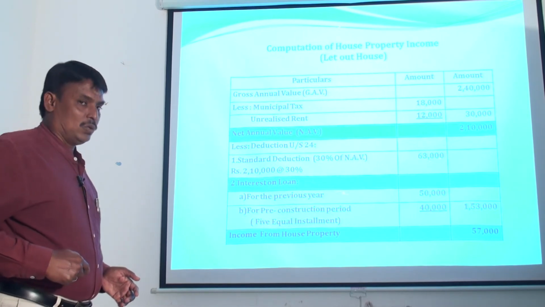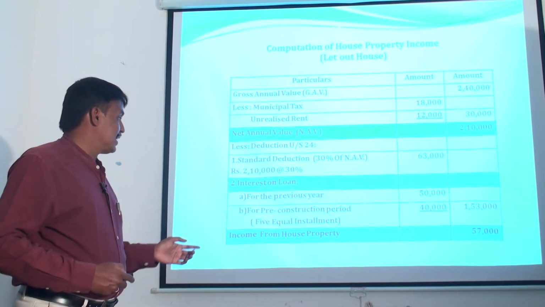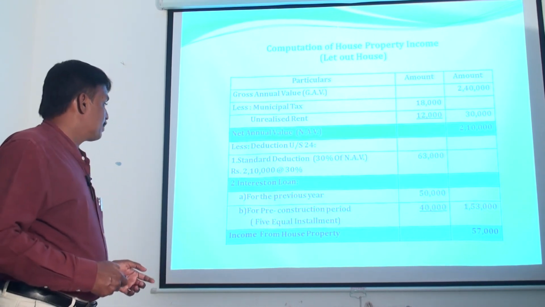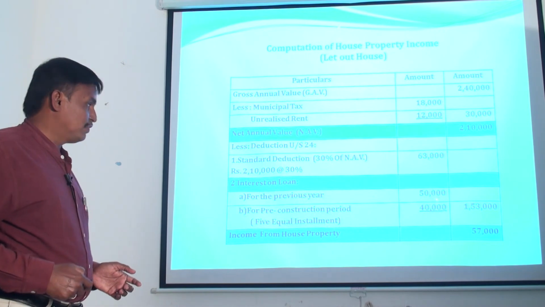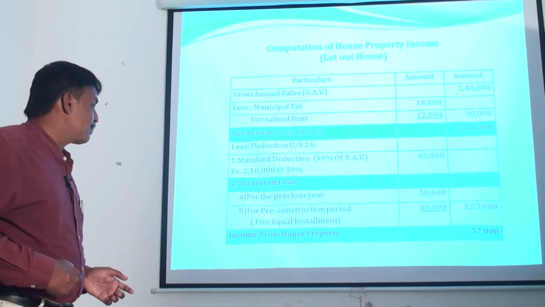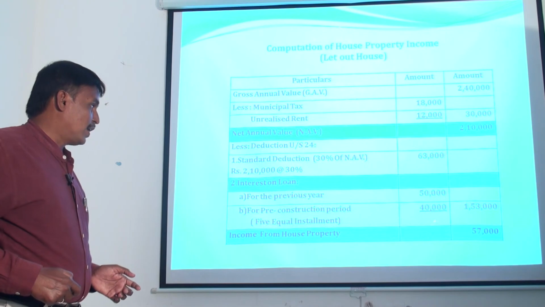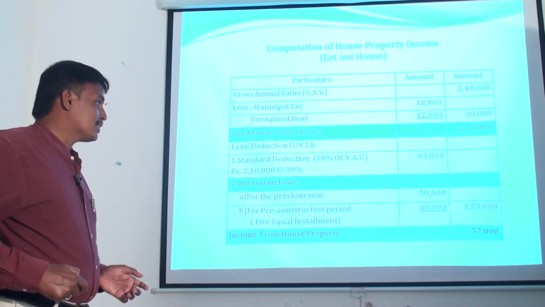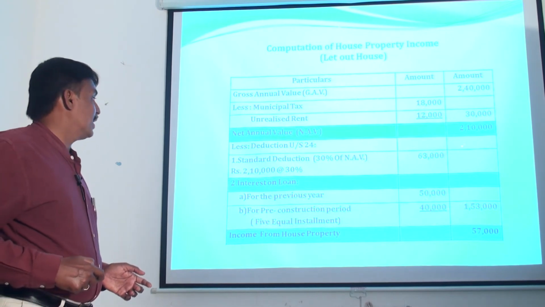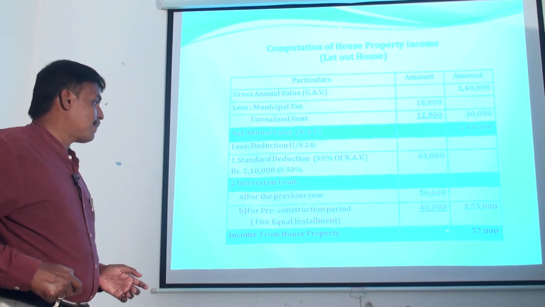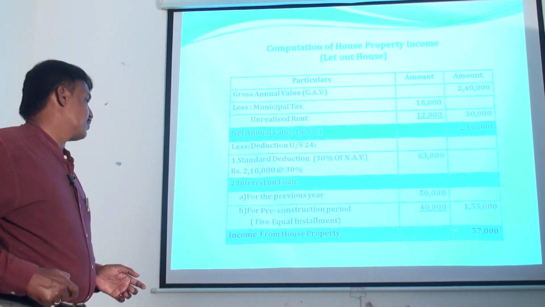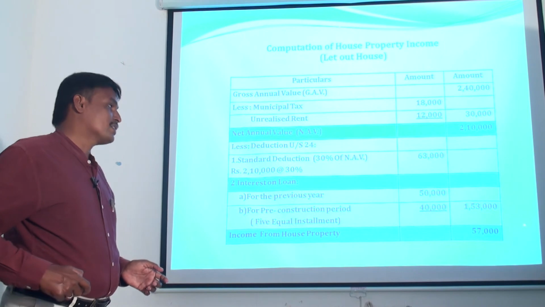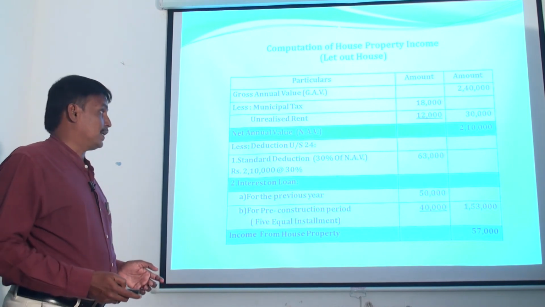Then interest on loan. As we stated in the previous example, the amount of interest paid during the previous year is 50,000. The amount of interest paid for the pre-construction period is 40,000. So the entire amount can be claimed as deduction from the net annual value. Here the remaining balance is termed as income from house property.